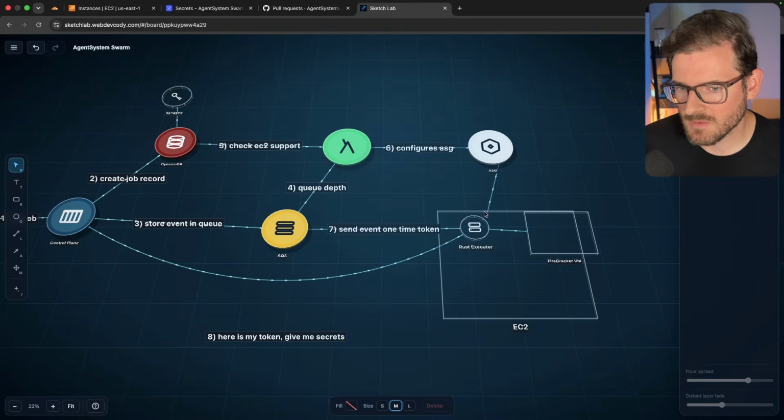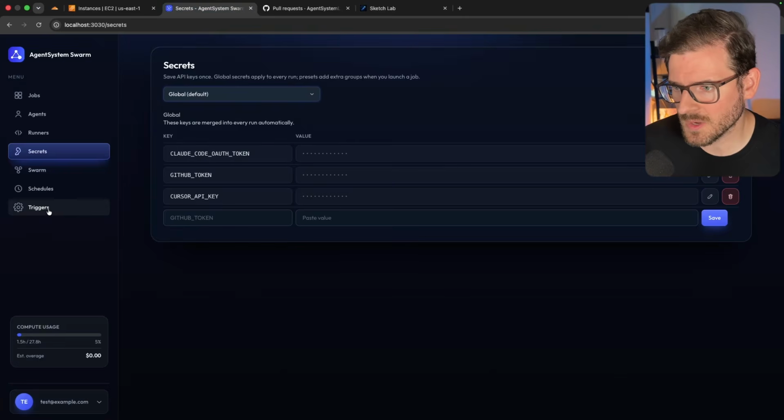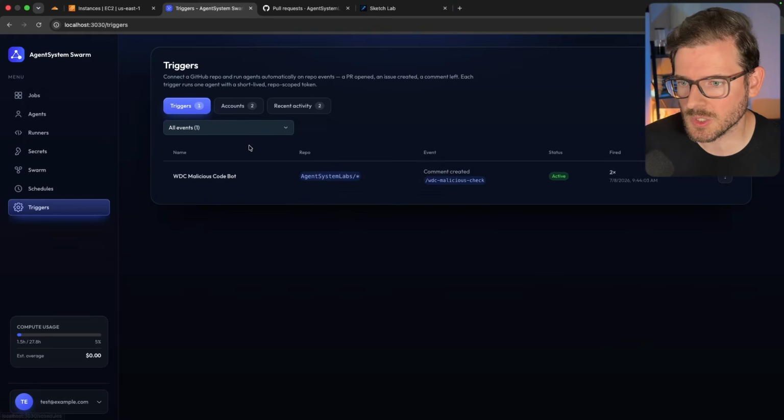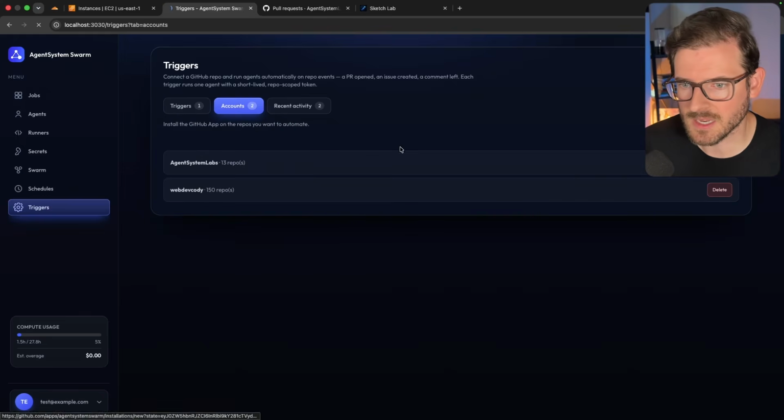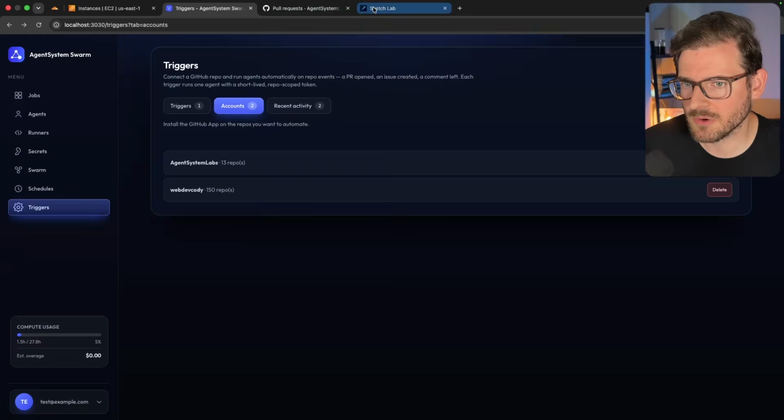So we're going to give back a token, which gives us the secrets, but I also have some GitHub connections going on over here. We also have to ask the control plane to give us a 1-hour token so that after I do the whole GitHub connection over here, if I connect my GitHub account, it can actually get access to the repo using the GitHub app approach. Okay, so I do have a GitHub app set up that's allowing it to basically create a 1-hour token.